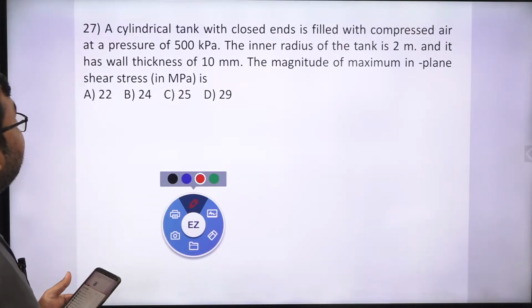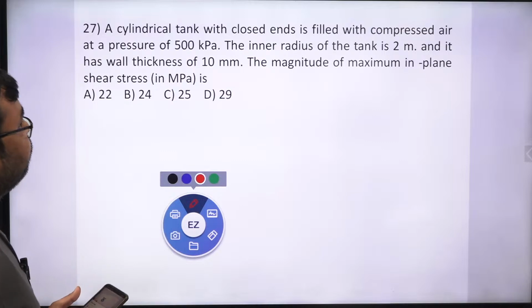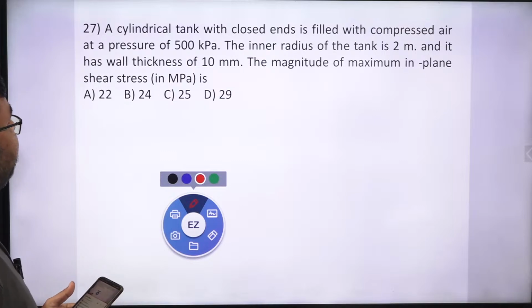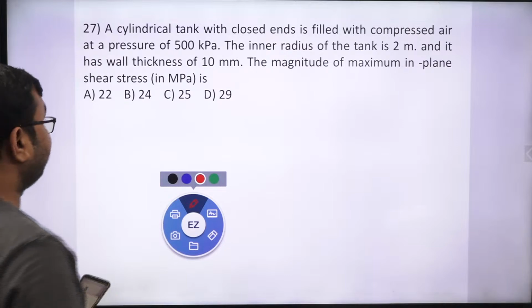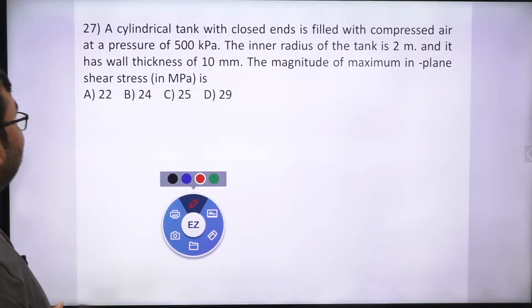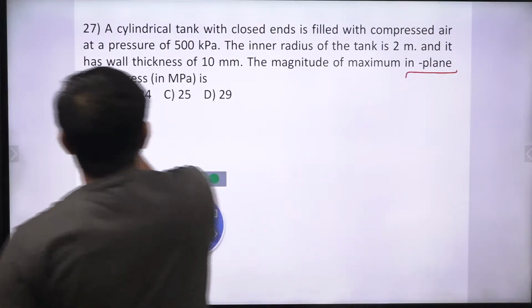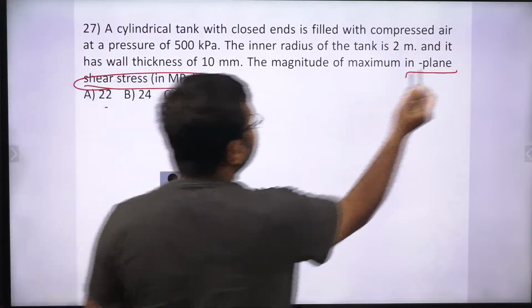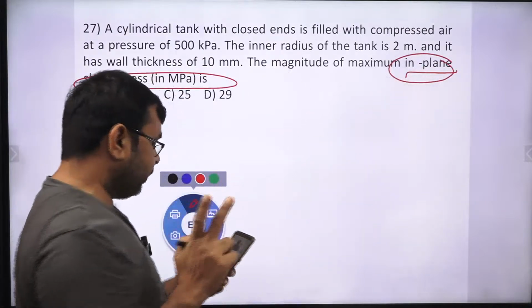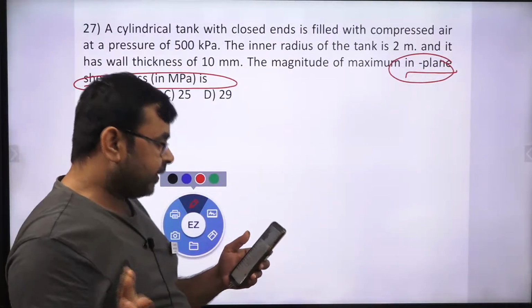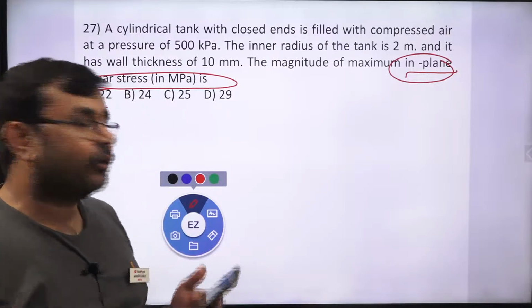A cylindrical tank with closed end is filled with compressed air at a pressure of 500 kilopascal. The inner radius of the tank is 2 meter and it has a wall thickness of 10 mm. The magnitude of the maximum in plane shear stress. Whenever you need to find in plane shear stress, we have two types of stresses: one is in plane shear stress, another one is absolute shear stress.